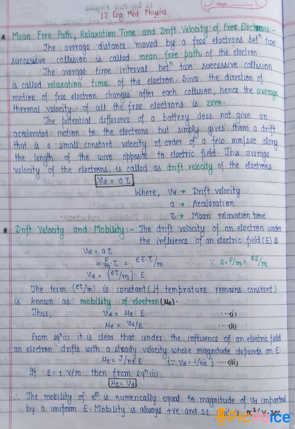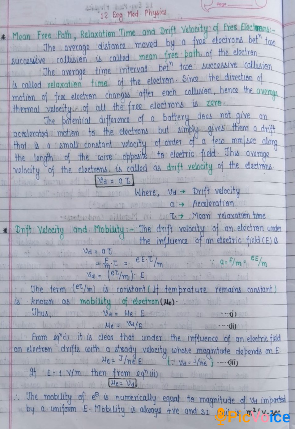The term e tau by m is constant if temperature remains constant, and is known as the mobility of the electron, mu e. Thus, drift velocity Vd is equal to mu e into E. The mu is equal to Vd by capital E. These are equations first and second.